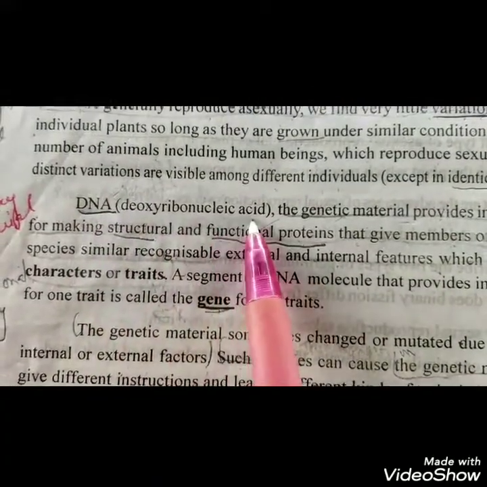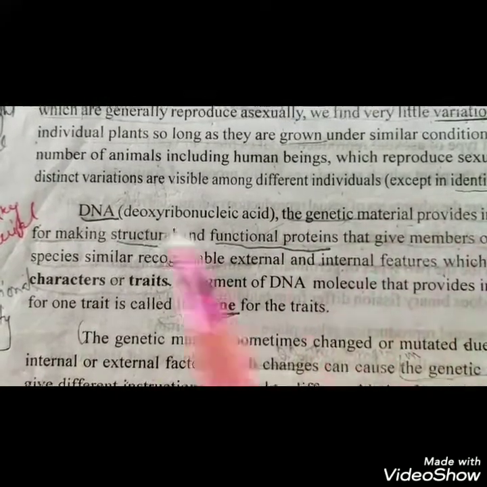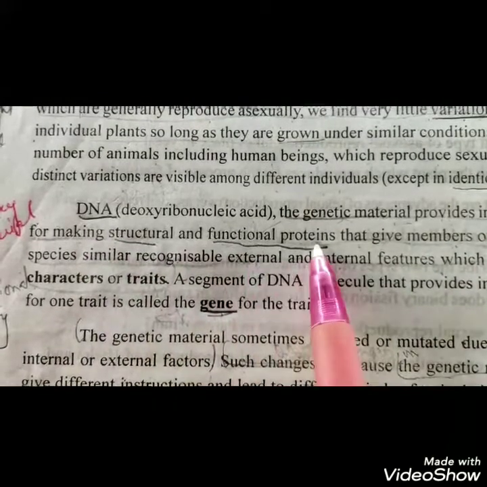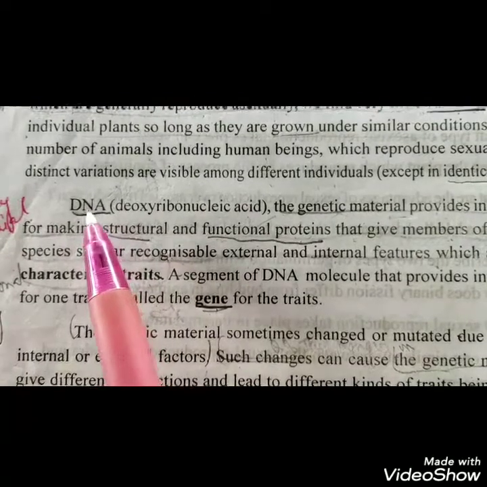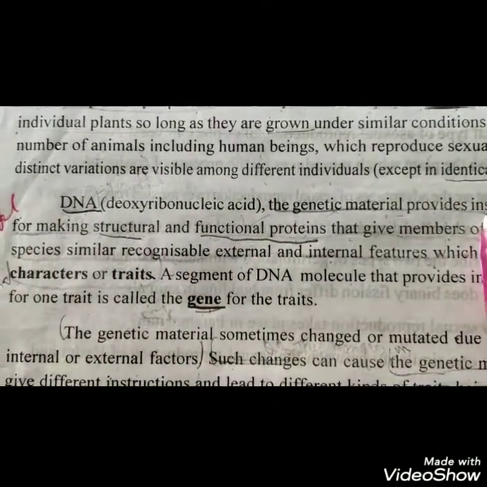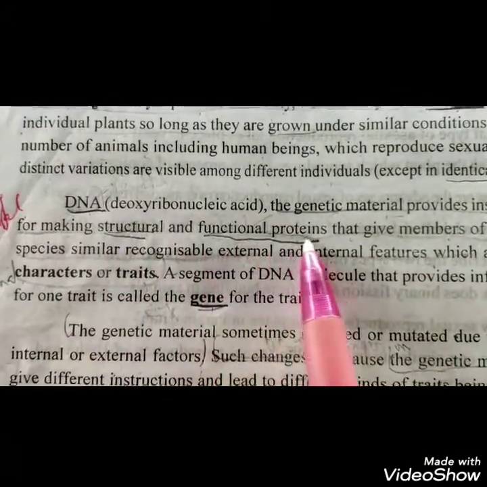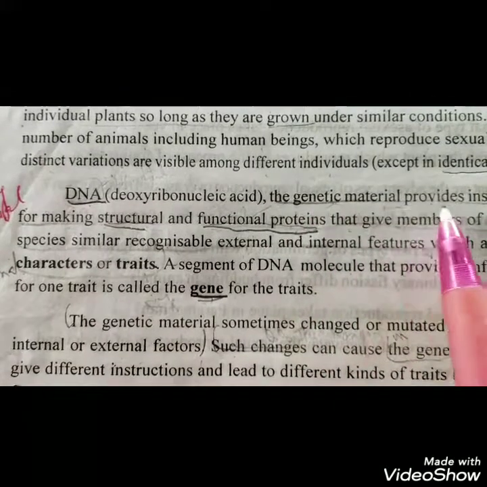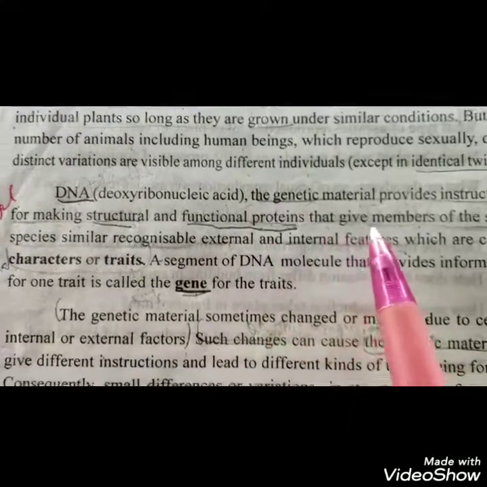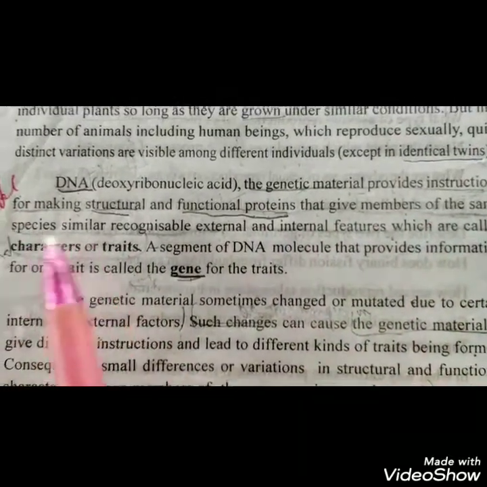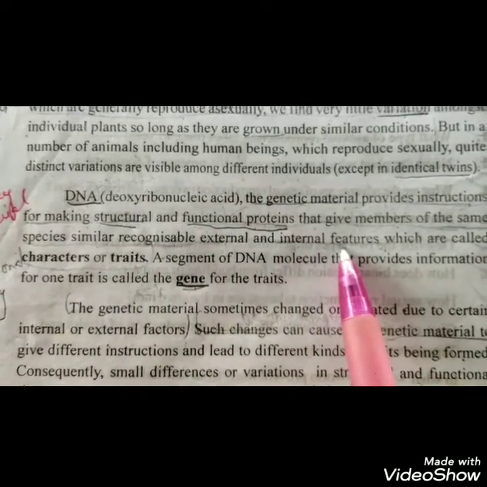DNA, deoxyribonucleic acid, also called the genetic material, provides instructions for making structural and functional proteins. The DNA is present inside the nucleus of the cell. It provides instructions for making structural and functional proteins that give members of the same species similar recognizable external and internal features.